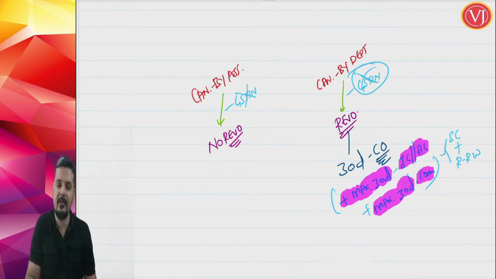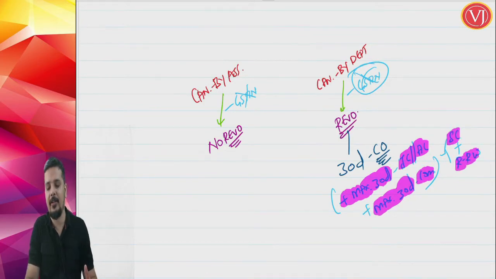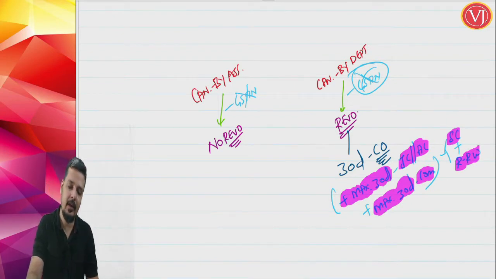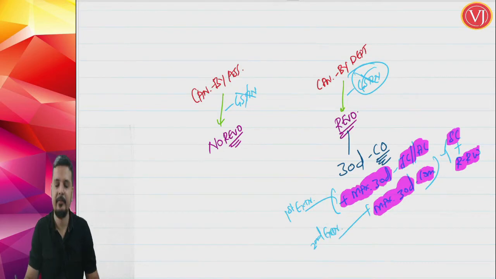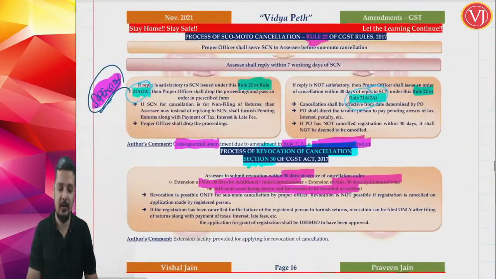In both extensions, first extension and second extension, there should be sufficient cause for the extension asked, and the joint commissioner, additional commissioner, or the commissioner, as the case may be, should record the reasons in writing. At times it is difficult within 30 days of cancellation order to apply for revocation, so they have given first extension plus second extension. So that is the amendment in your revocation. That is section 30 of your